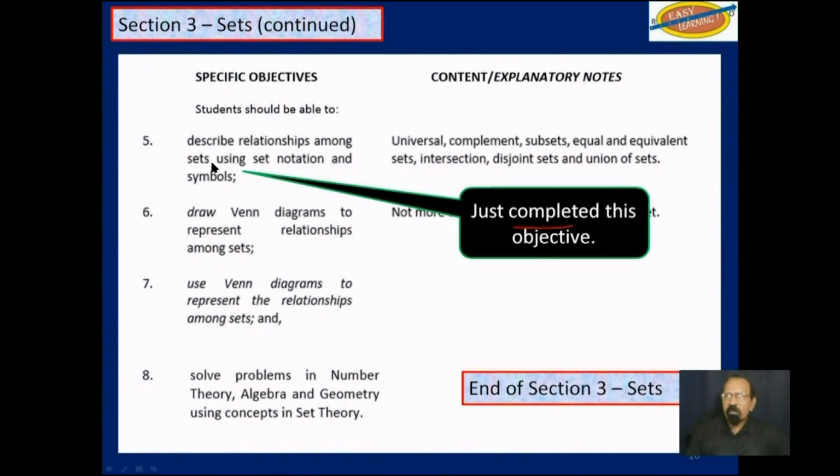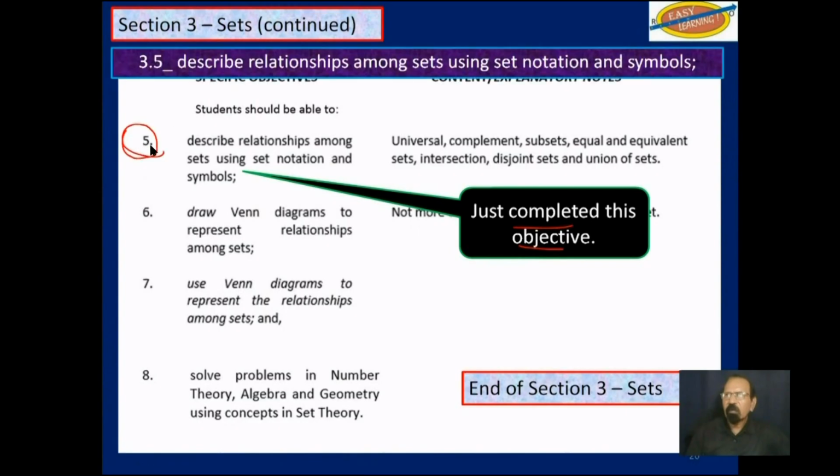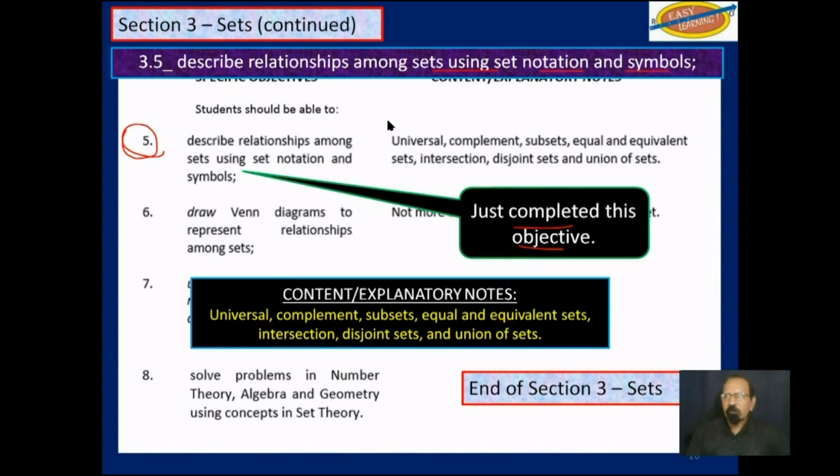And that brings us to the end of this objective here, objective 5. Describe relationships among sets using notation and symbols. And we reviewed universal set, complement, subsets, intersection, and union of sets. What was new was equal and equivalent sets and disjointed sets.